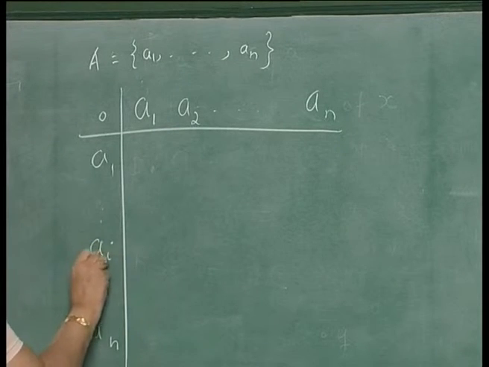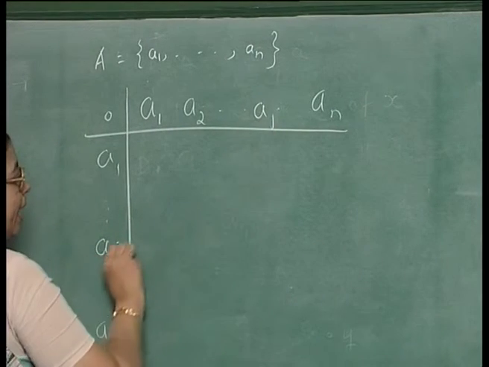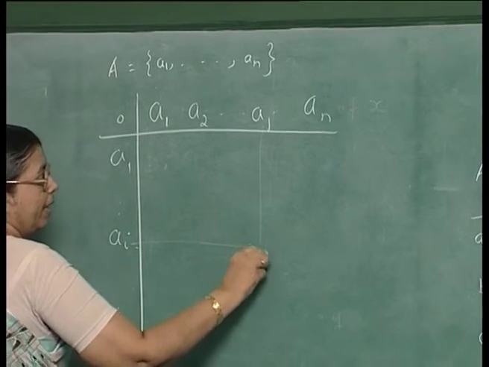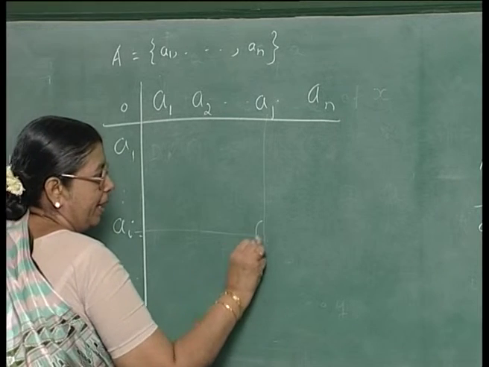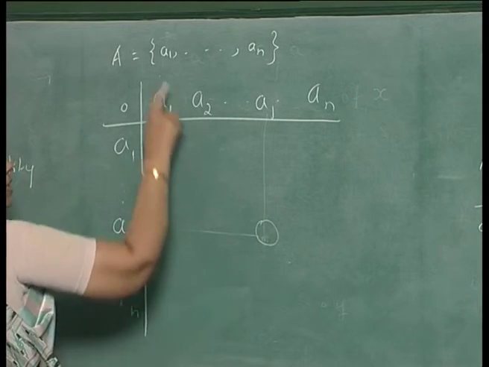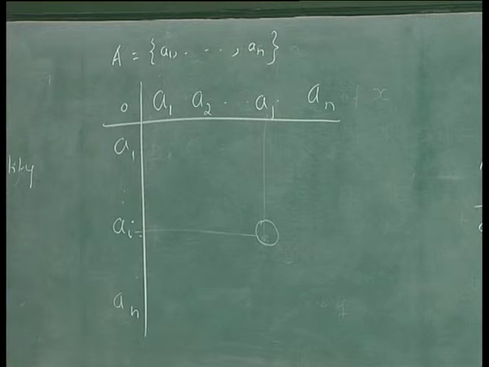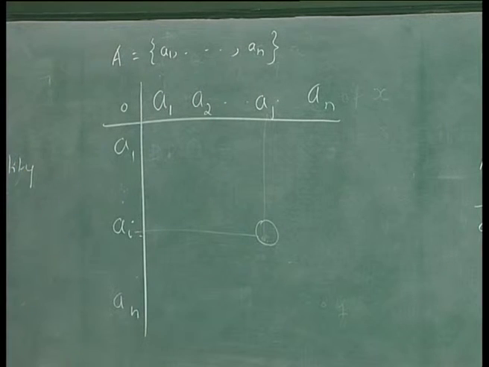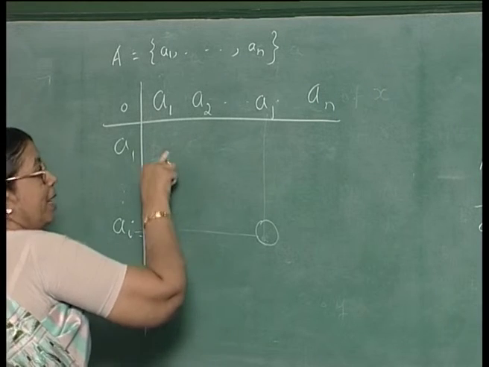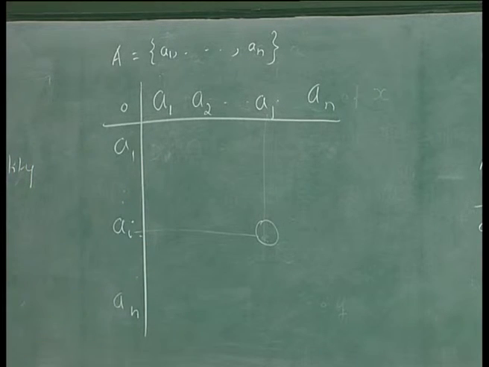If this is Ai and this is Aj, the ith row and the jth column intersect in this place, and the ijth entry has to be again one of the elements A1, A2, up to An. Now, in a group you will notice that each row is a permutation of these n elements. Each element will occur only once, in any order. Similarly, each column will be a permutation of these elements.